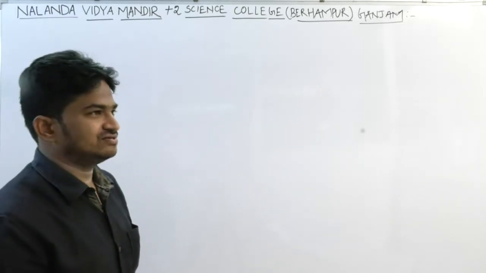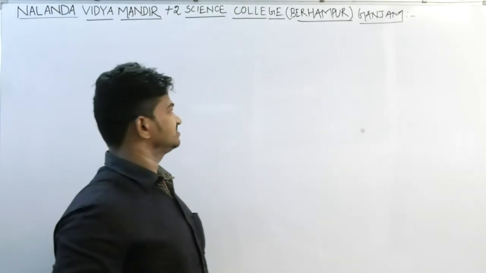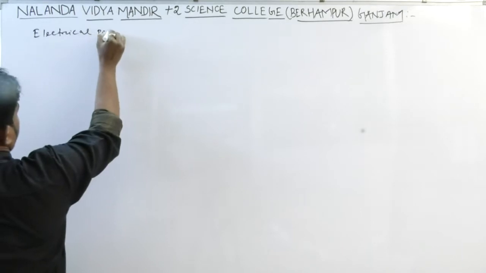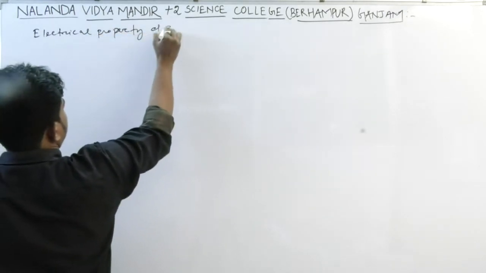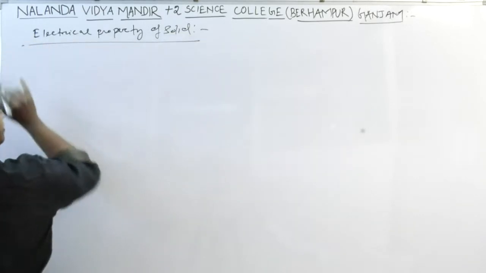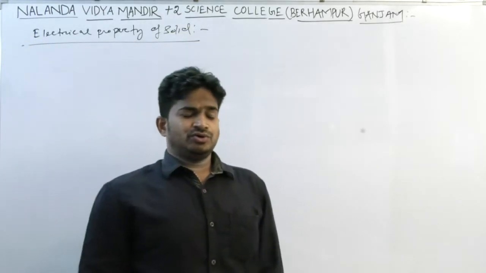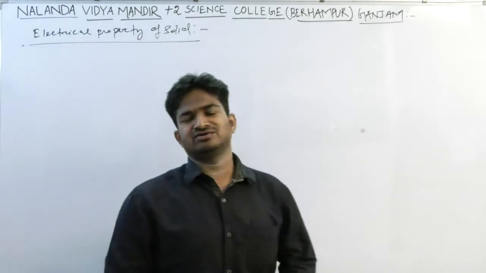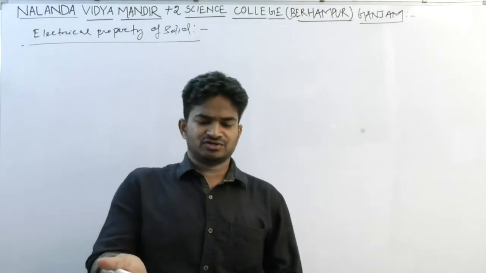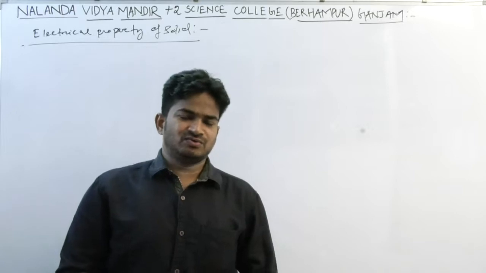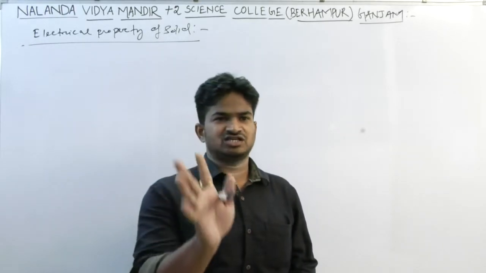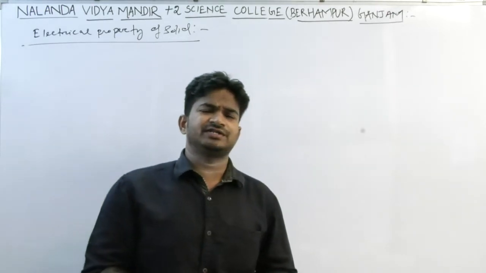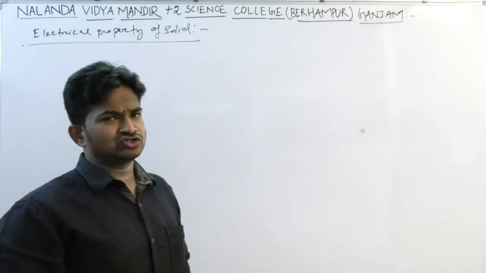Last class we discussed the electrical property of a solid. We discussed only semiconductors and conductors. Now we are going to discuss insulators. Before that, once again I want to revise conductors and semiconductors. Solids show conductivity on the basis of their electron movement.